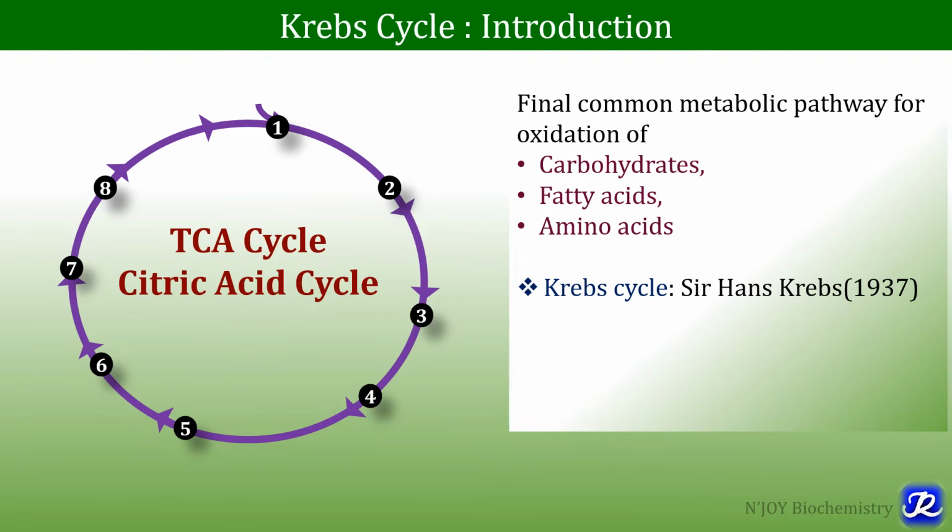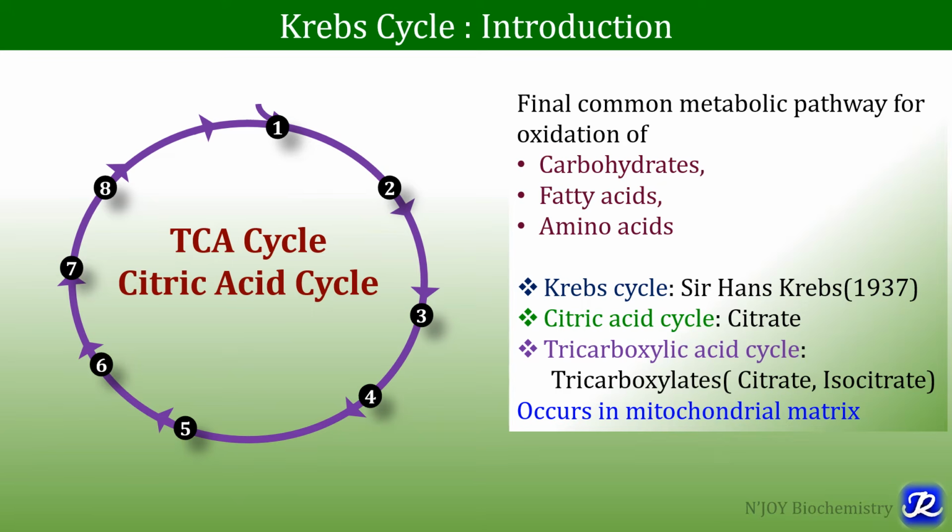Because these reactions of Krebs cycle were first proposed by Sir Hans Krebs in 1937, that's why it is called Krebs cycle. It is also known as citric acid cycle because citrate is the intermediate of this cycle. Another name for Krebs cycle is tricarboxylic acid cycle because two tricarboxylic acids are intermediates of this cycle, that is citrate and isocitrate. This cycle occurs in the mitochondrial matrix.